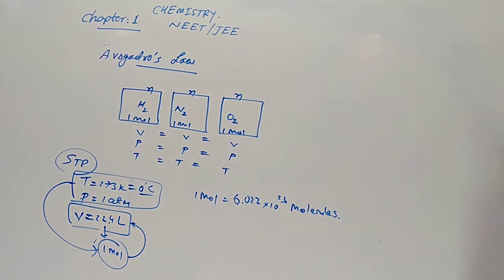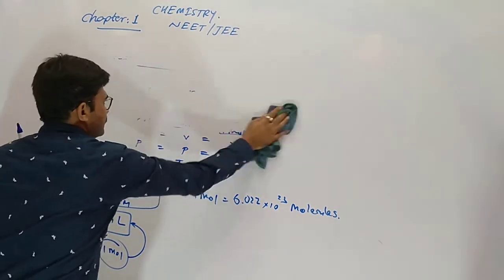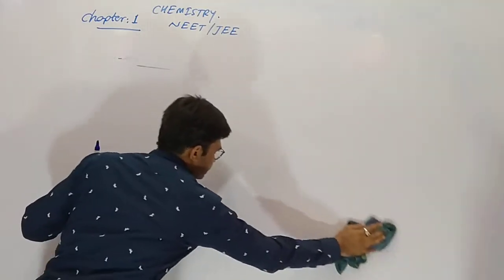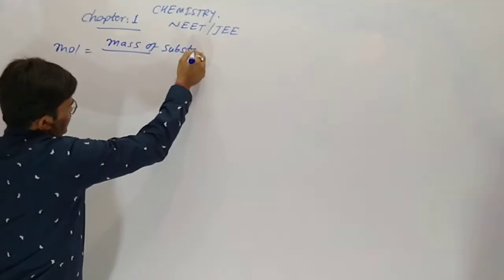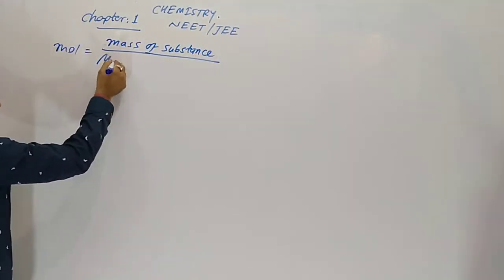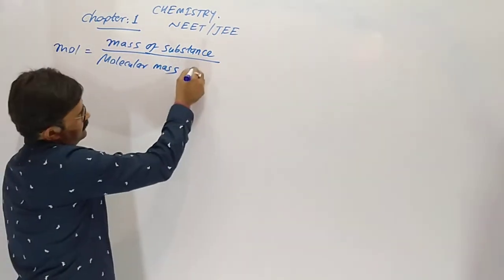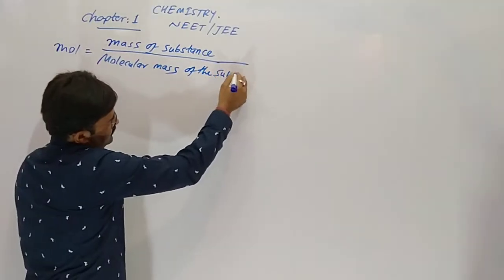Now we are going to solve some numericals. First of all, we are going to discuss the mole concept. Yes, mole. Today we are going to solve numericals. First is the mole. Mole equals mass of a substance upon molecular mass of the given substance.